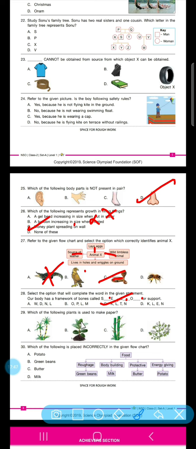Which of the following plants is used to make paper? Bamboo pulp is used for making paper. Okay, then let's get back to the next question.